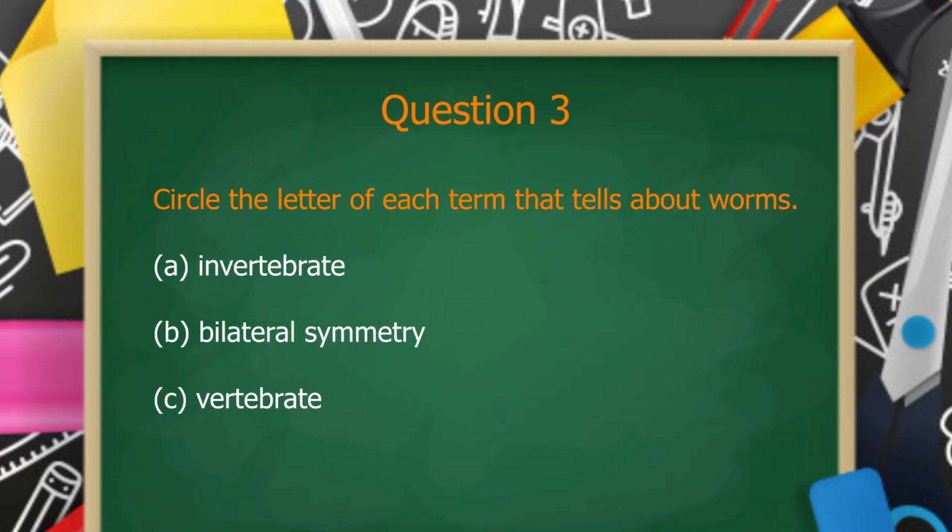Now you tell me which term tells about worms. A. Invertebrates. B. Bilateral symmetry. Or C. Vertebrate. Which of those statements tells about worms?